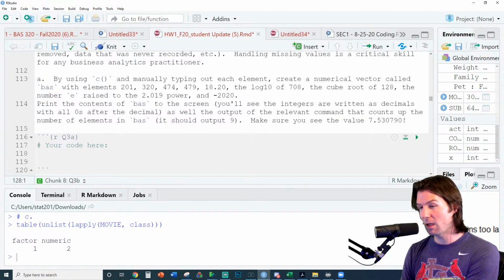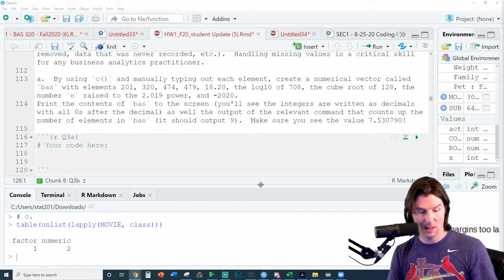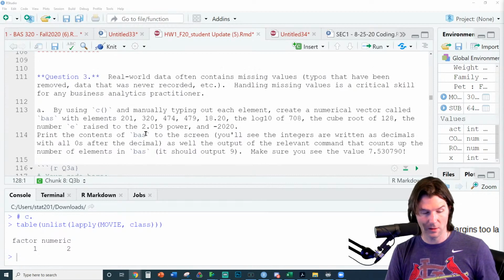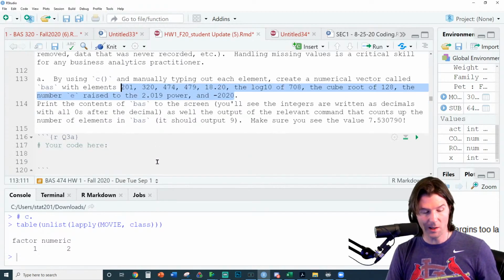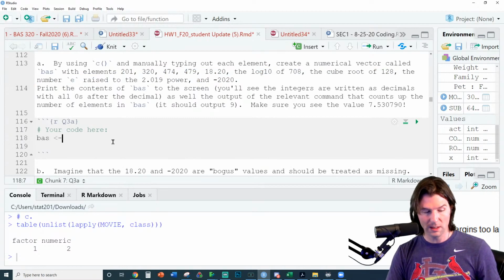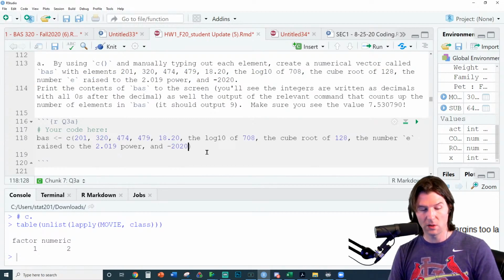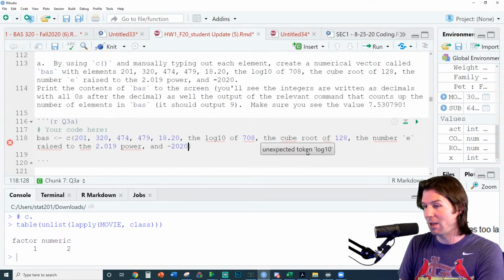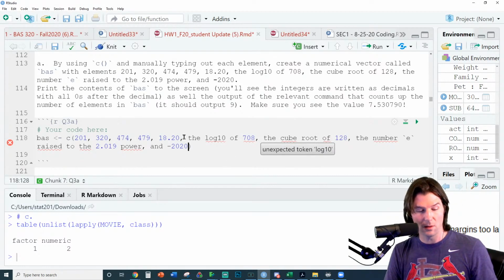We need to make the BAS vector, and let's take a look at it. Probably one of the best ways to make the BAS vector is to take the following data and just store it in there. So with this right here, we basically have everything we need, and then we're just going to make it look better.